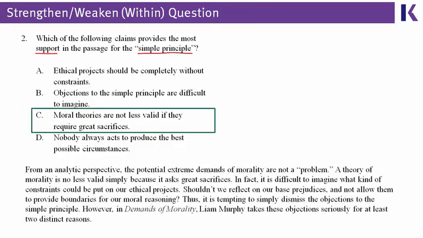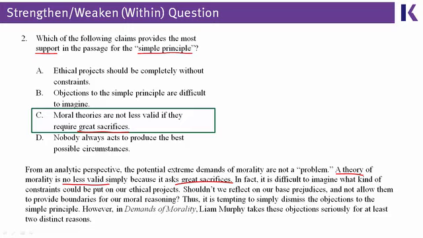It's because in paragraph 2, which is here on your screen, there is the second sentence, which mentions a theory. And in the context of the passage, a theory is specifically referring to the simple principle, because the simple principle was the only theory of morality so far that was mentioned in the passage, mentioned in paragraph 1. Then the second sentence says this theory of morality is just fine. It's no less valid just because it asks an awful lot from people who are following it. And of course, those exact words, asking great sacrifices, are exactly what choice C says as well. The fact that they are not less valid if they require great sacrifices.